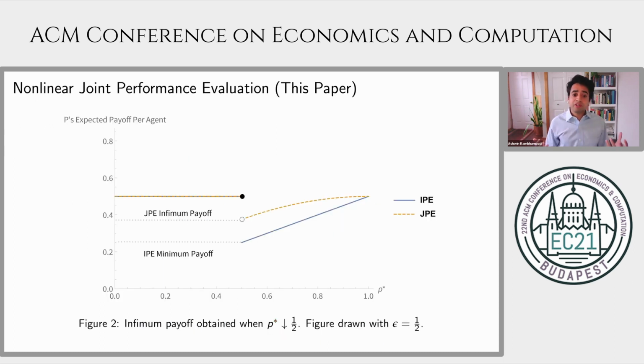Let's look at this graphically. When p star is less than 1/2, the principal gets paid the same that she did under the independent performance evaluation contract. But now when p star is equal to 1/2, or a little bit more than 1/2, the principal's payoff actually jumps relative to what she gets under independent performance evaluation. This is a consequence of the fact that team-based compensation enables her to lower her payments in these scenarios in which the agents shirk.